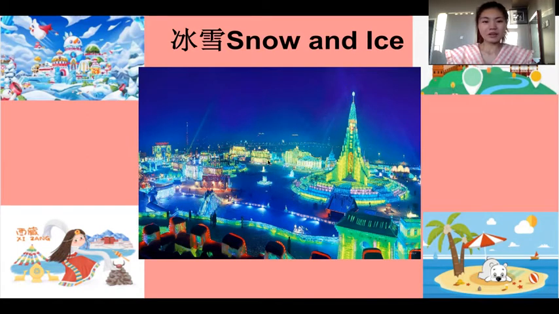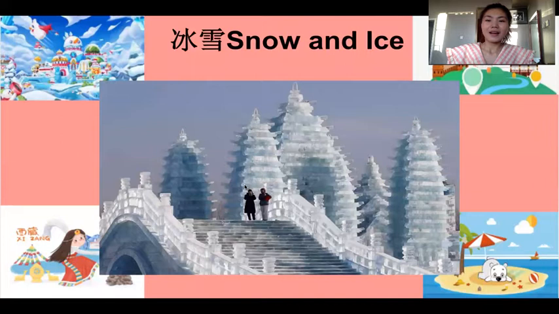It looks colorful, bright. It's in the evening. Yeah, so there are many lights. And next one. Oh yeah, that's ice. The whole place or the architectures in the picture are made of ice, as you can see. It's crystal clear and seems cold. So if the light is turned on, it looks like the first picture, and the second is in daytime, so it's more obvious that it's ice.